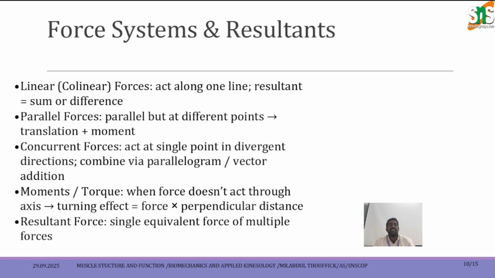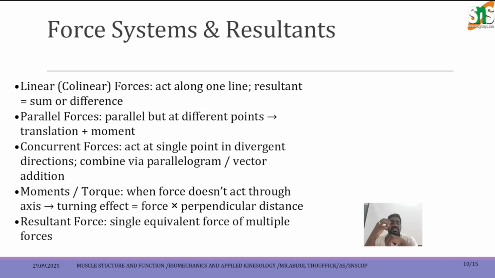So force system and resultants. Linear force acts along one line; the resultant of parallel forces acts parallelly but at different points. The translation and movement occur at the same time. Concurrent forces act at a single point in divergent directions. So combined by parallelogram, the vector additions, the movements: when force doesn't act through the axis there is a turning effect, the force and perpendicular distance.